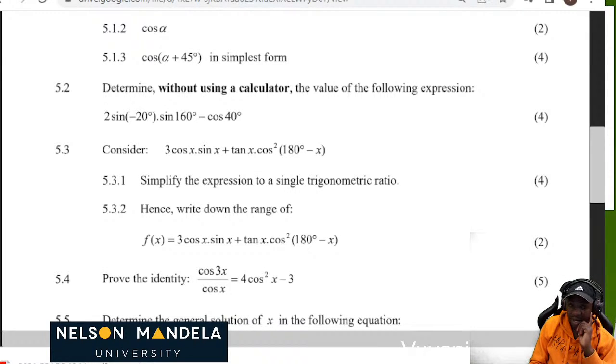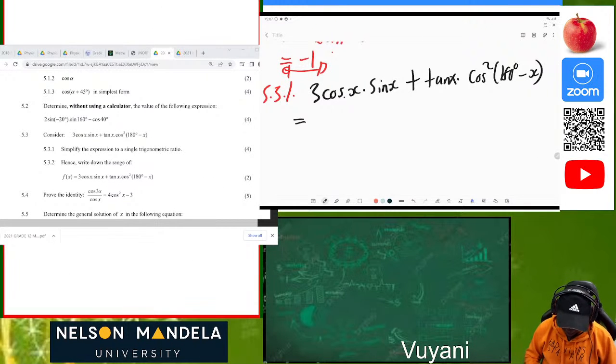So they gave us 3 cos of x multiplied by sine of x plus tan of x multiplied by cos squared of 180 degrees minus x. Okay, great. Now we must simplify to a single trigonometric ratio. This is interesting. What is important is to analyze this.